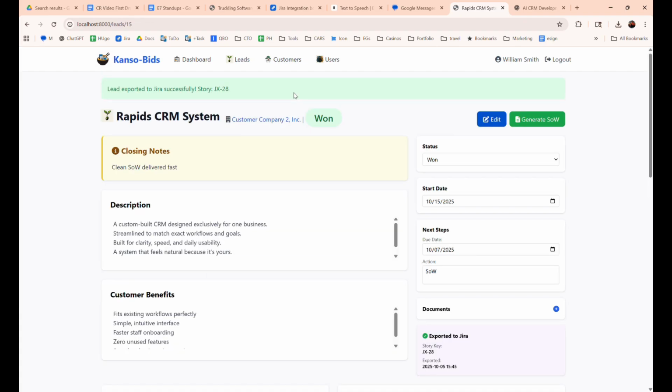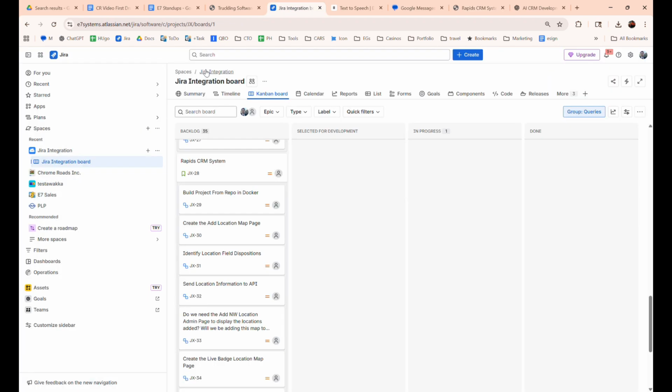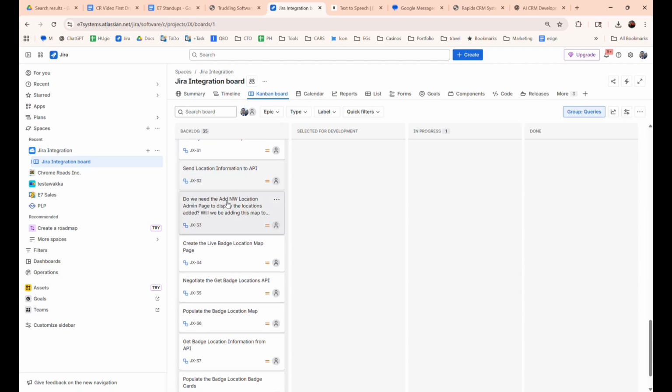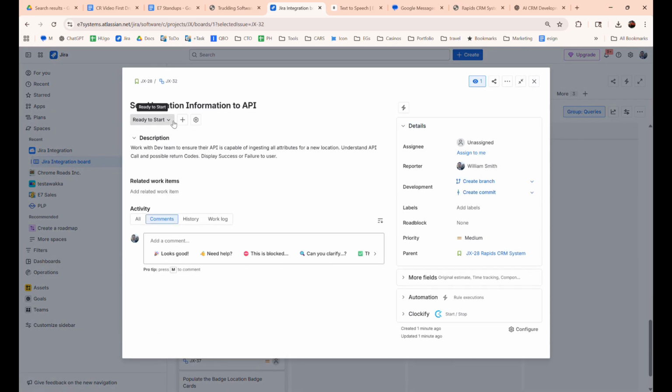It tells us that it's done, and we'll want to check that by going over to Jira. So now we happen to be in the Jira integration project, which we selected earlier, and here we are. Here's our story, rapid CRM system, and each of our individual subtasks. And each of those subtasks brought with it the description from before.